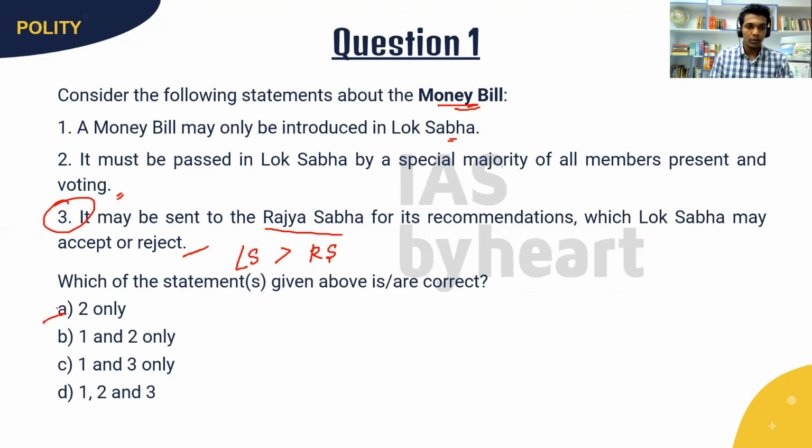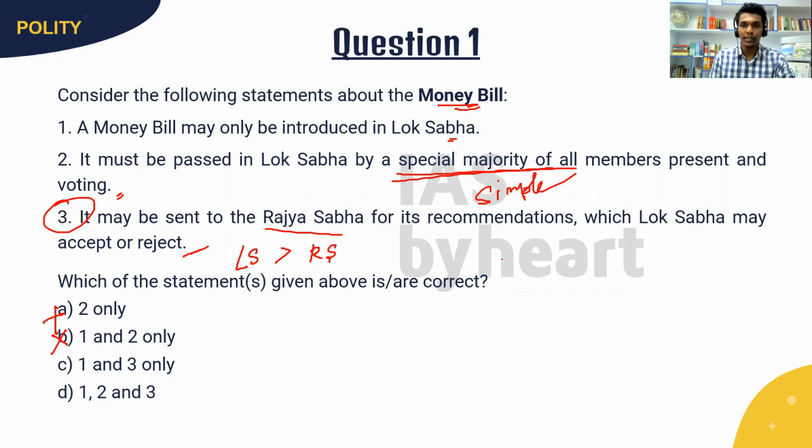So that will eliminate option A and option B. We only have to look at the second statement to arrive at the answer. It says it must be passed in Lok Sabha by a special majority. We know that money bill is a different kind of bill, but it requires just a simple majority.